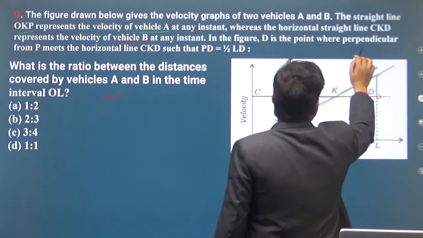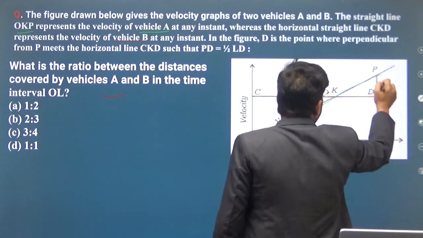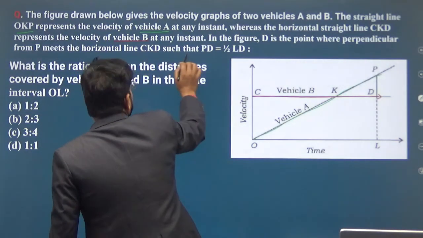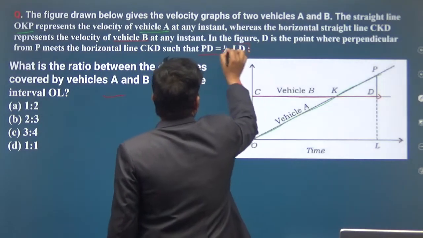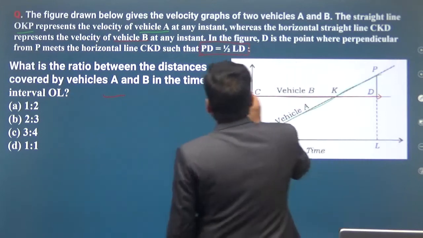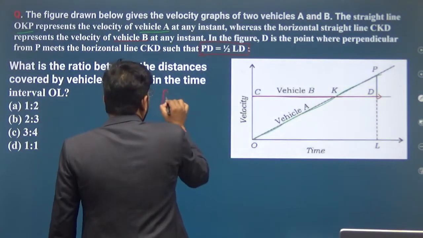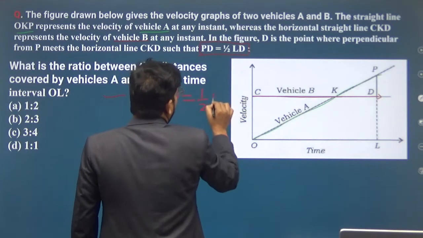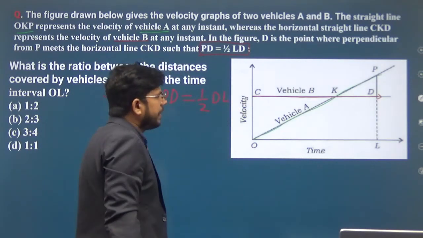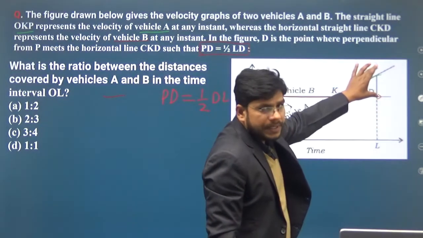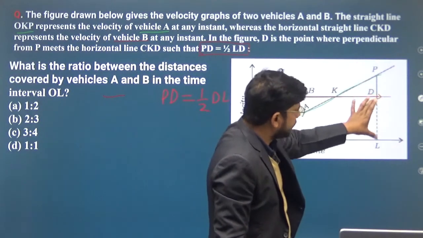D is the point where the perpendicular from P meets the horizontal line CKD such that PD is equal to half LD. What is given here? PD is equal to half DL. The distance PD is equal to half of the distance DL.